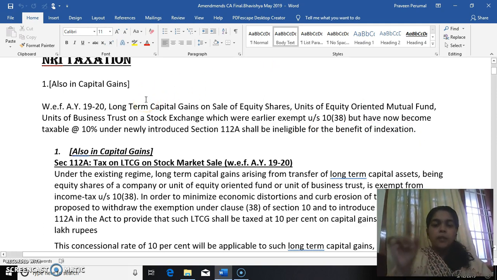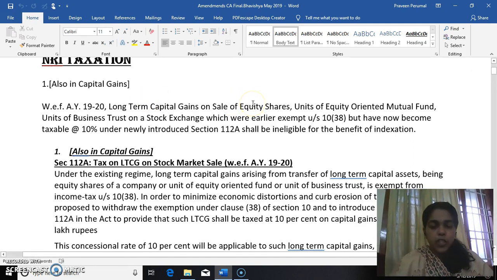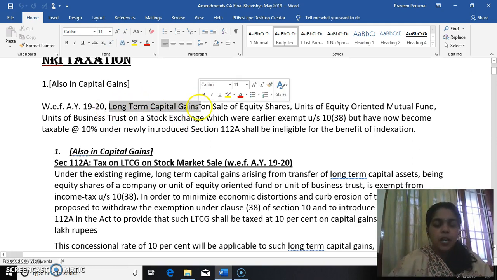Now the long-term capital gain, that is LTCG, on sale of three important things. What are they? Equity shares, equity-oriented mutual fund, then units of business trust on a stock exchange. So only these three things are covered by this section. Is it long-term capital gain or short-term capital gain? It is only long-term capital gain which is being covered here.